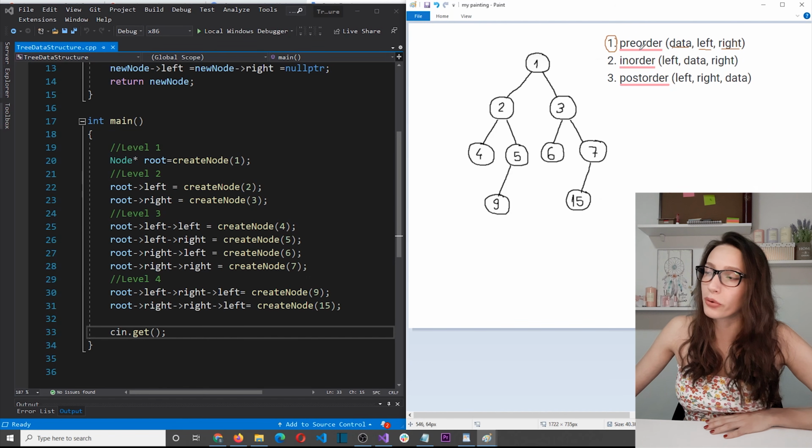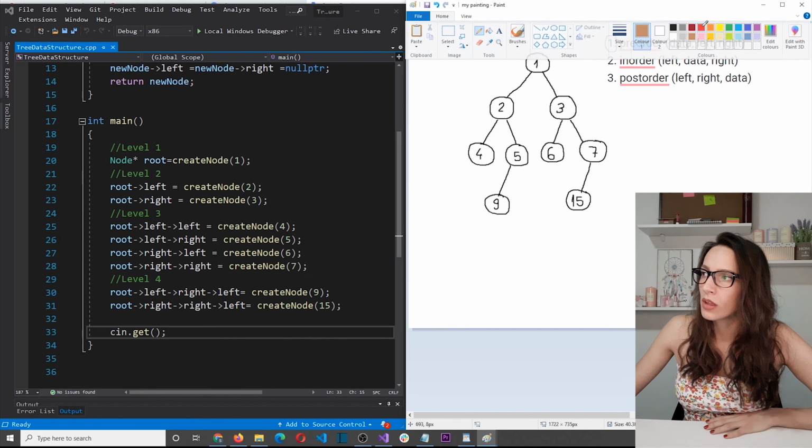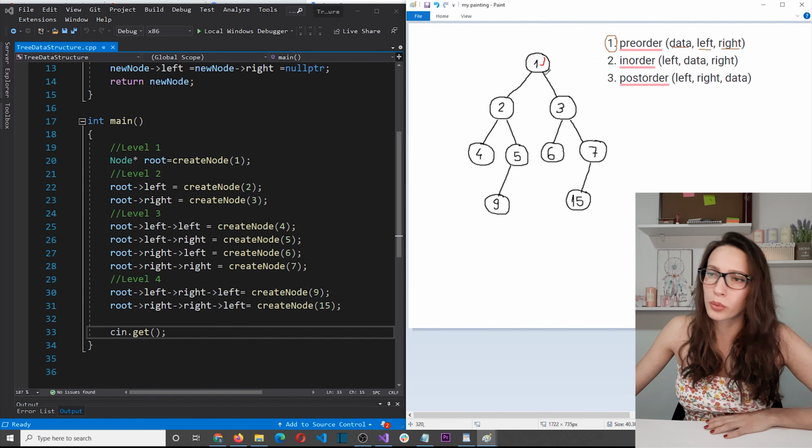So let's see how the preorder algorithm works on this tree here. We will start from the root node and start the algorithm. It first says, please manipulate the data, so let's print the data. That's number 1. And then the algorithm says, go to the left child. So I'm going to this left child here and I restart the algorithm.